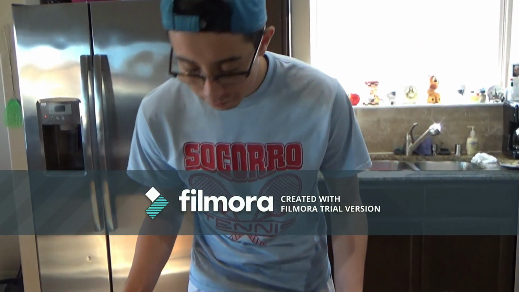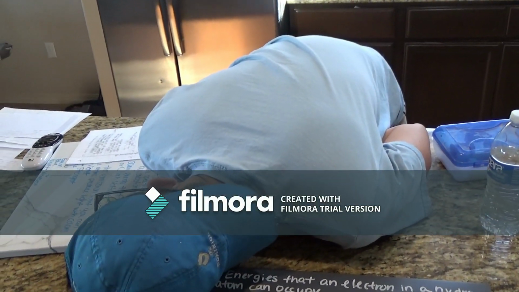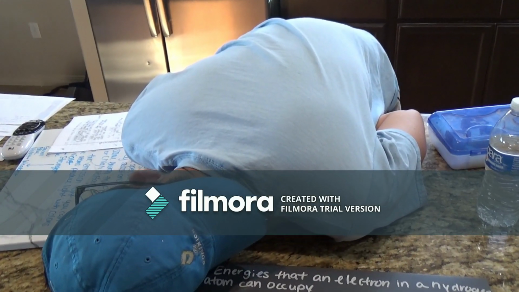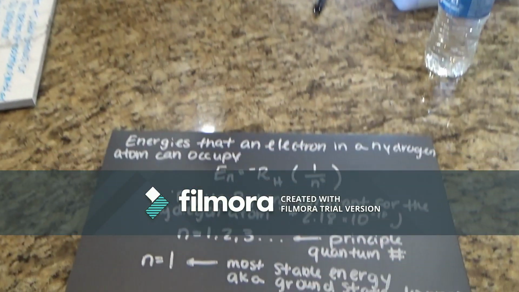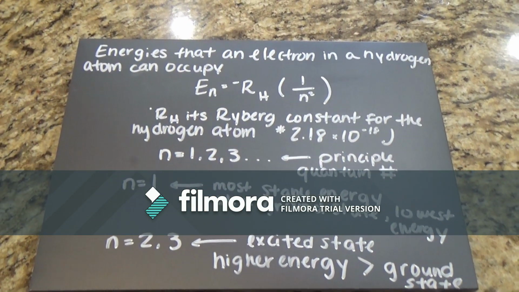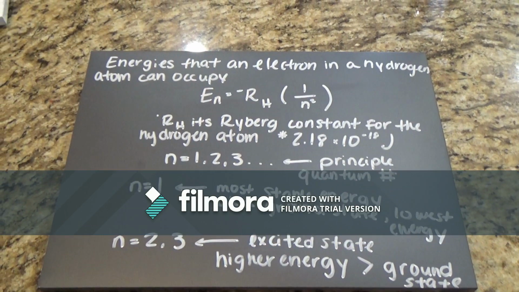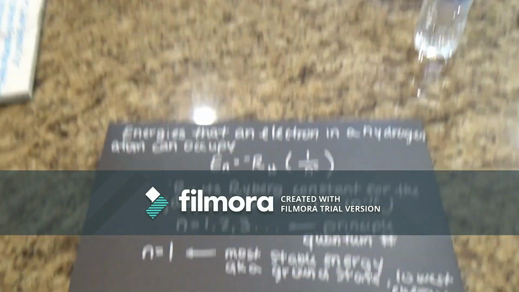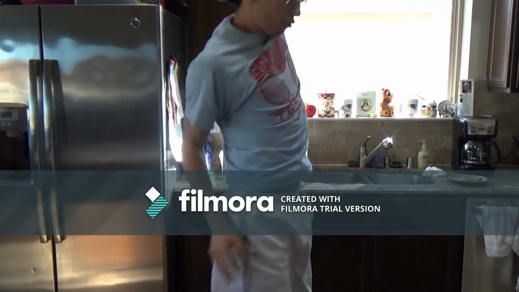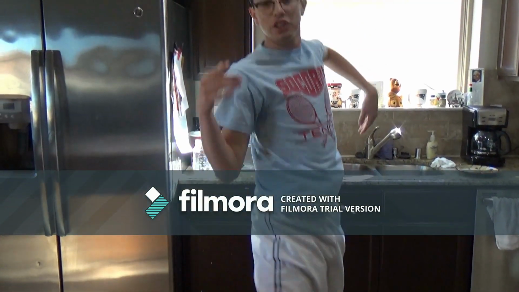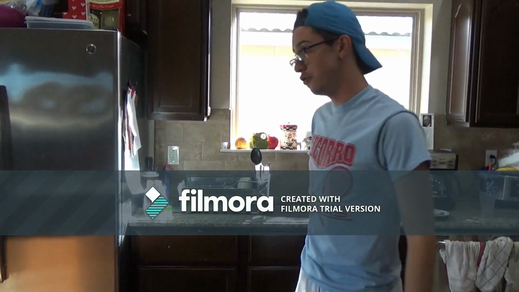An example would be this. You see me right now? I'm at the lowest energy right now. I'm not doing anything. Okay, and then n equal to 2 or 3 would be the excited state, with higher energy than the ground state energy. An example would be this. You see me going all crazy, hyperexcited? That's an example of n equals 2.